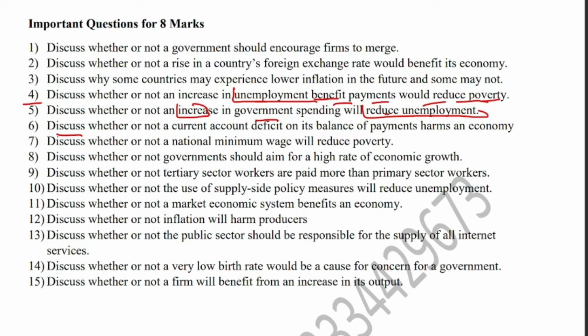Question number 6 is: discuss whether or not a current account deficit on the balance of payments harms an economy. You will say that a current account deficit will harm the economy. When it talks about economy, it means the 5 economic agents or actors. Those include consumers, producers, workers, government and community.